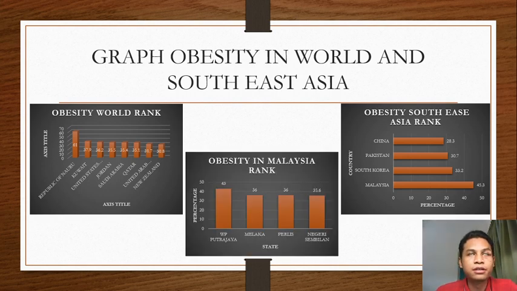Furthermore, Malaysia ranking of obesity, the top 1 is Wilayah Persekutuan Putrajaya with 43% of the population. Top 2 is Melaka and Perlis with 36% of the population, and top 3 is Negeri Sembilan with 35.6% of the population.